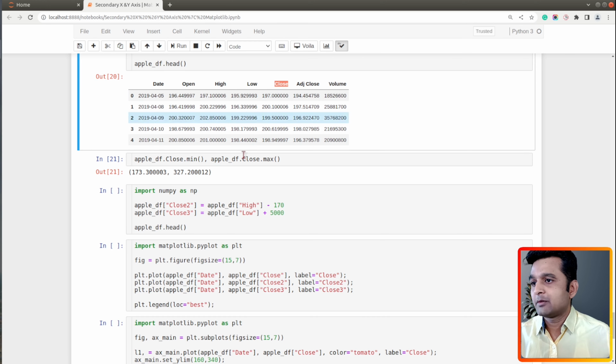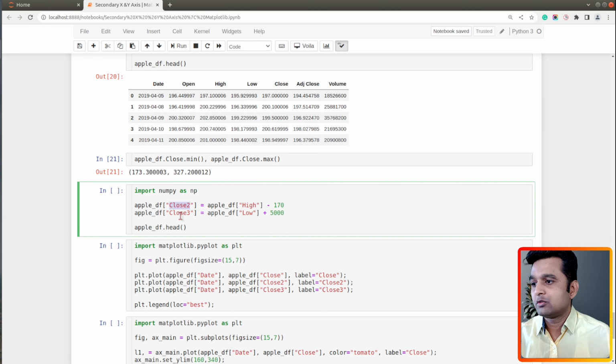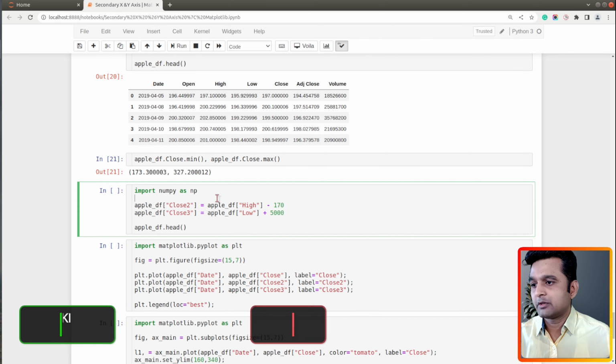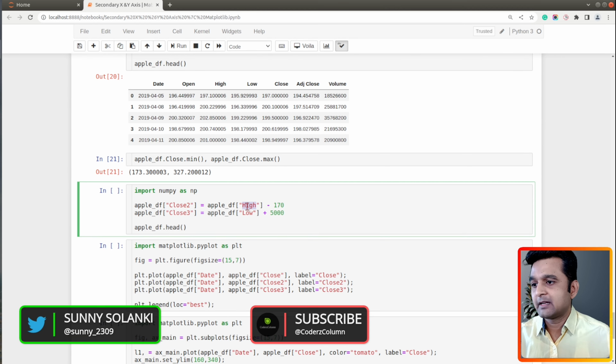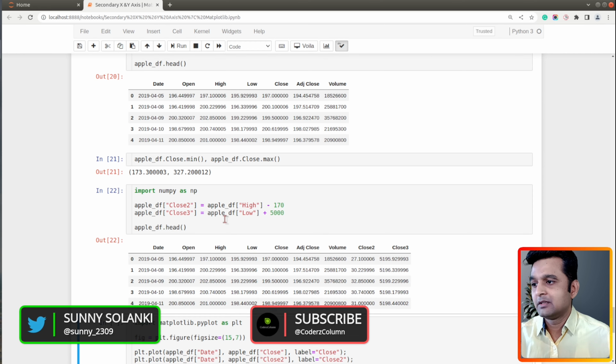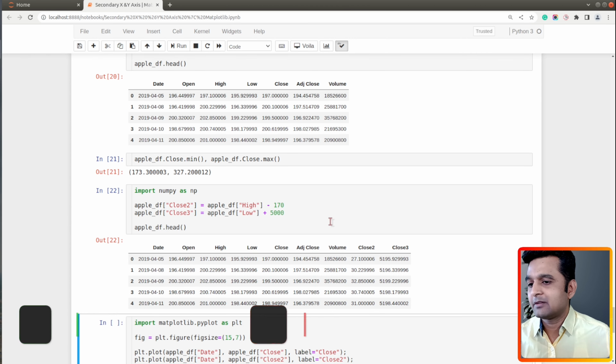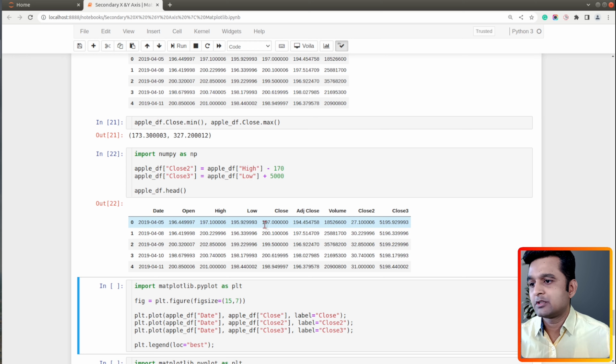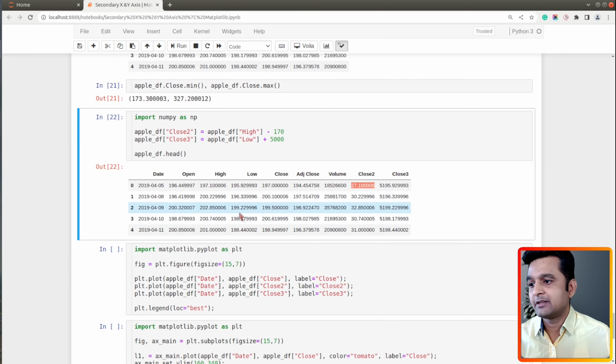Now, apart from close price, I have introduced 2 more close prices to our dataset by adding some logic, like there is a high price and I have subtracted 120 from it, and I have added 5000 to low price. So the reason behind doing this is that I wanted close prices which are on different scale. So you can see original close prices is 197, 200, and so on. Now close 2 is in 27, 30, and so it's on low range, and the close 3 is above 5000, which is on very high range.